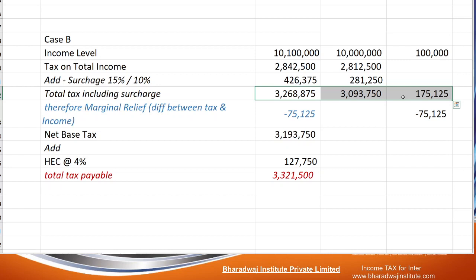It is not fair to collect more than what a person earns. Because he has earned 1 lakh more, don't ask him to pay 1,75,000. Adjust this 75,125 and ask him to pay the balance. HEC 4%, of course, is always applicable. For that, don't apply the marginal relief concept. So total tax payable is 33,21,500.